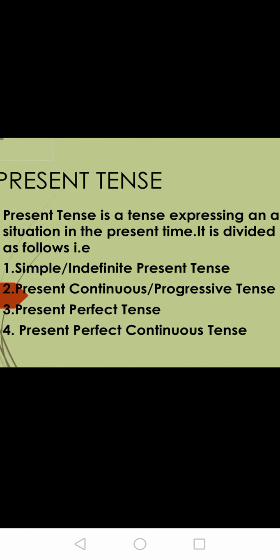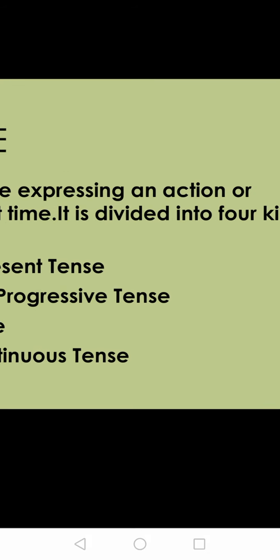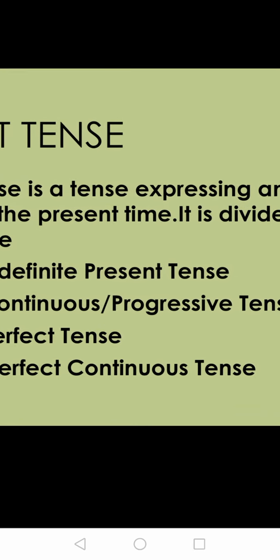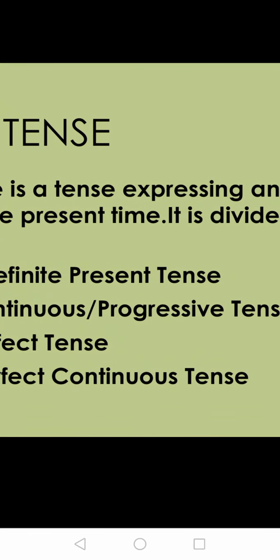Now students, first we will see what is present tense. Present tense is a tense expressing an action or situation in the present time. Whatever action or situation is there, it is for the present time.